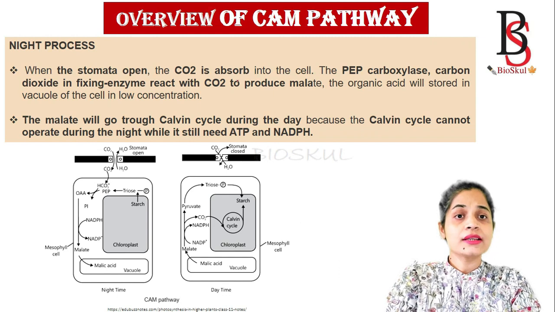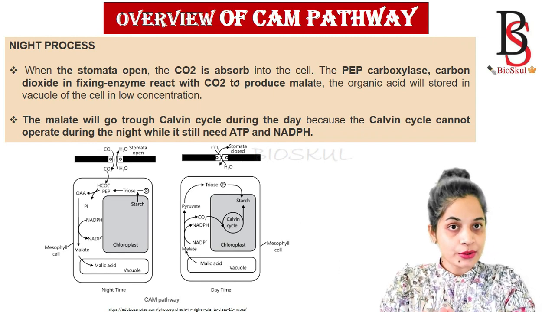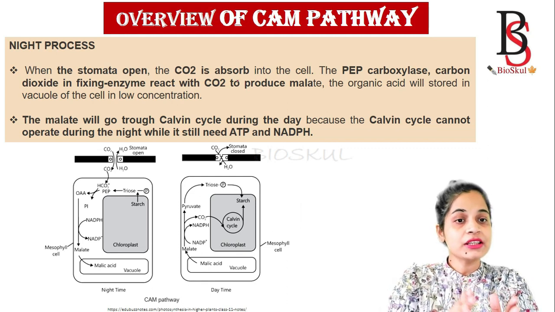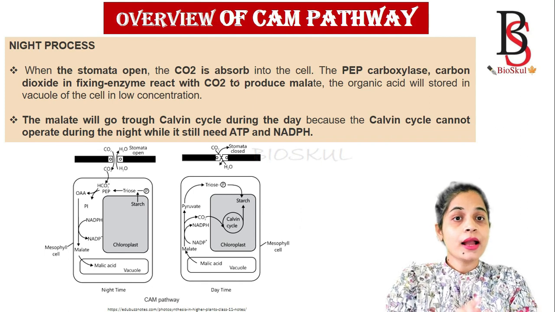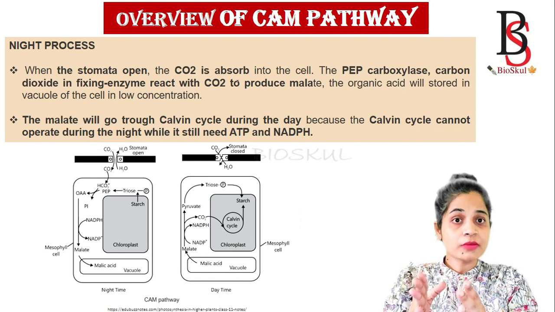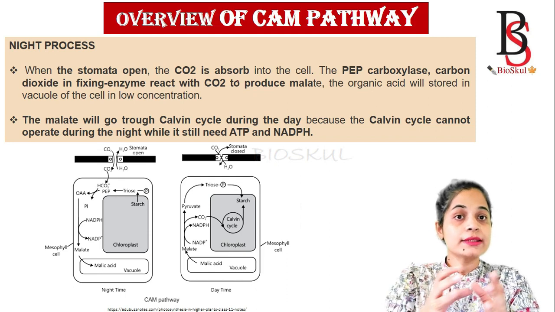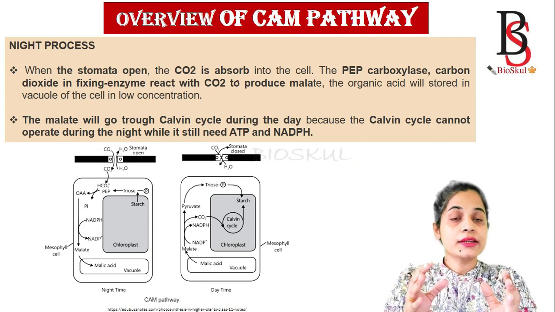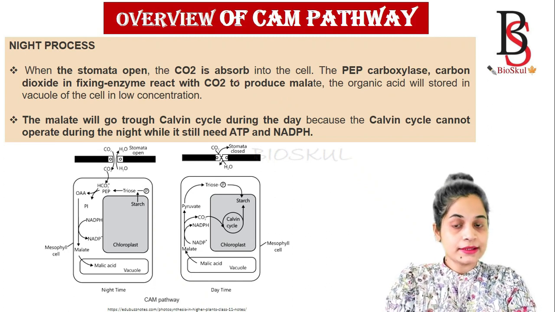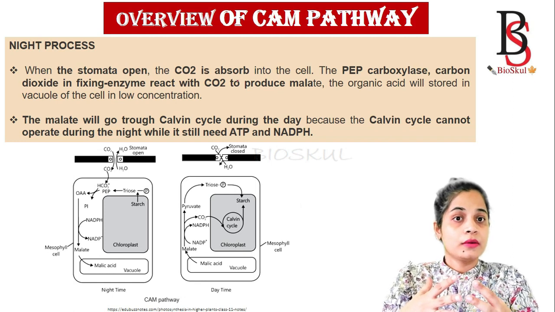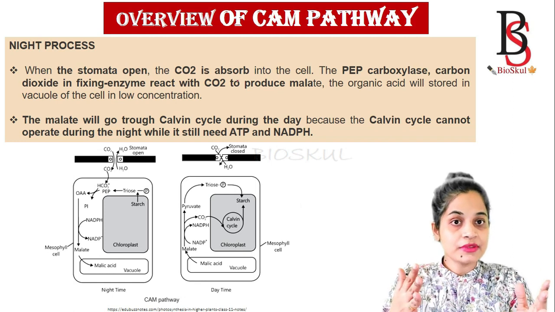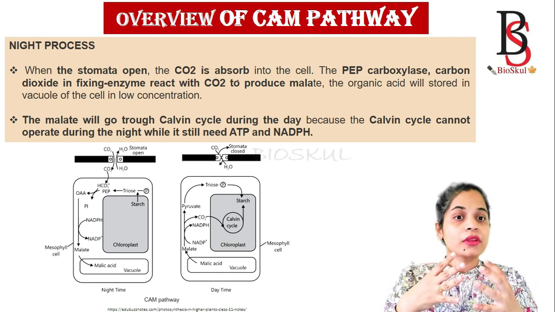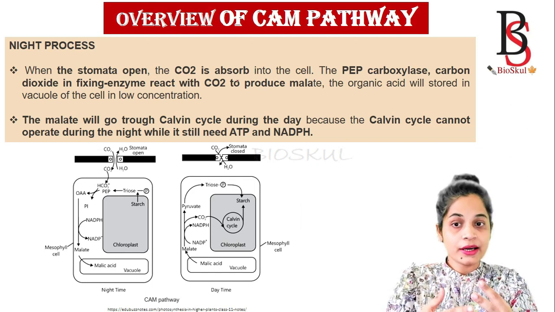The CAM pathway is quite similar to the C4 pathway, but the difference is that C4 plants have Kranz anatomy, which is absent in CAM plants. In C4 plants, because of the Kranz anatomy, they have mesophyll cells and bundle sheath cells where the C4 pathway takes place. But the CAM pathway takes place in the mesophyll cells of the plant. The CAM pathway operates at different times, night and daytime, to reduce photorespiration. So let's see how the CAM pathway operates.